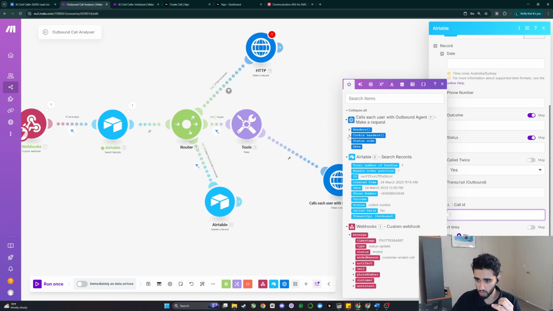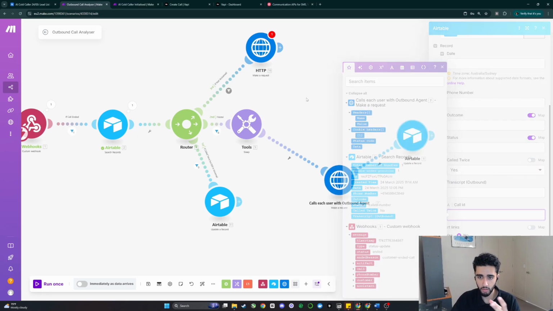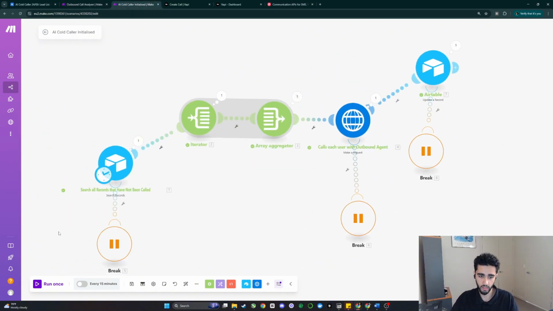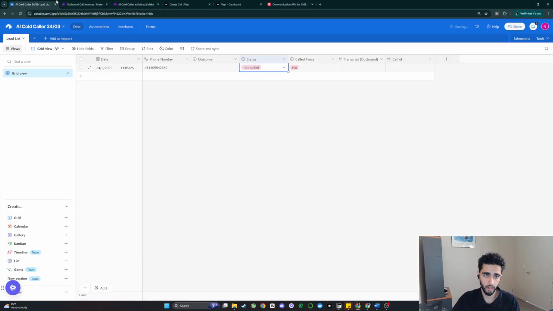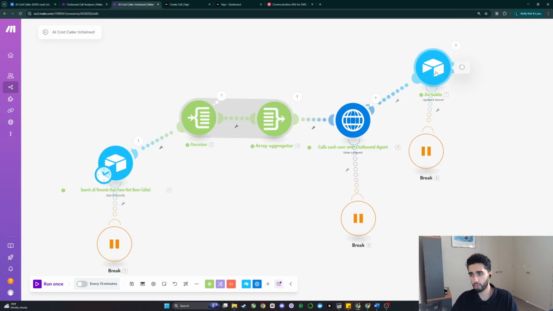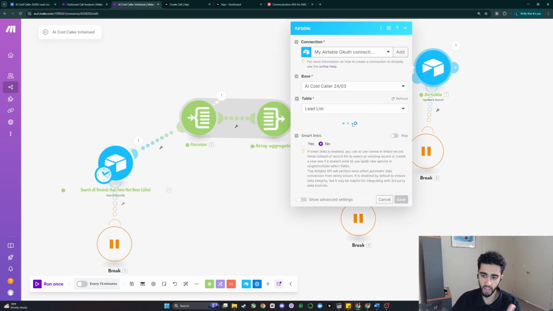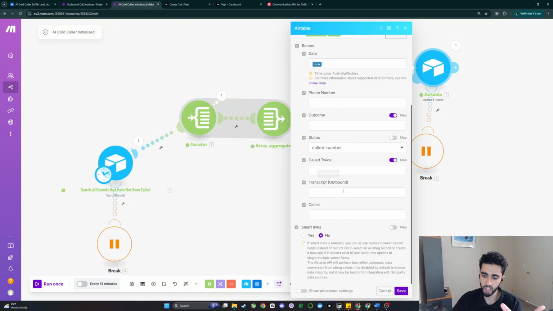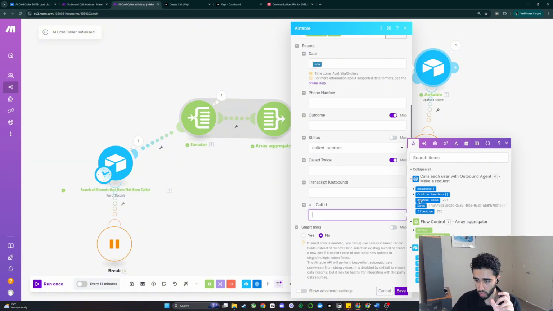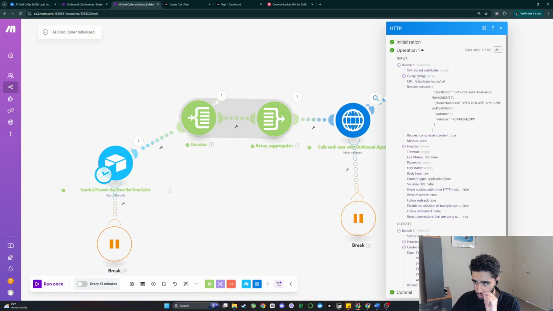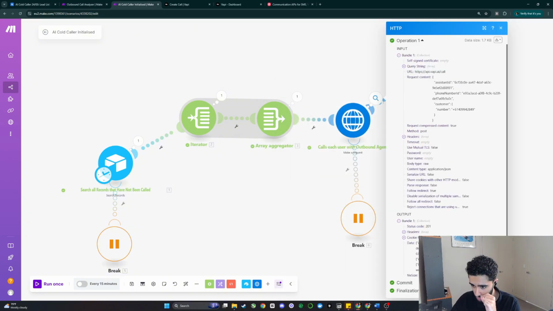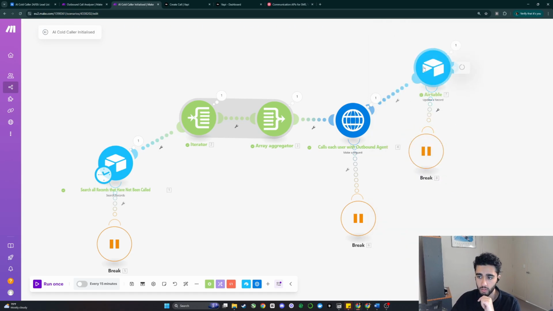So what we can do is go into here, and obviously there's no data right now, but what we want to do is let's quickly call myself and then get this data. Oh, this one's already filled out actually. So what I might do is go into this Airtable. Anytime there's an Airtable after a HTTP request, we want to grab the call ID of this information. So this data is given to us as raw data. And I actually can't see what this looks like. So what do we have? We have the data, system ID, type, outbound. Awesome. Sweet. So that's actually amazing how it doesn't pass the data.